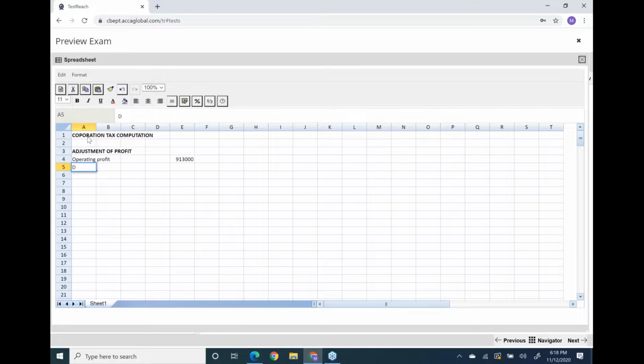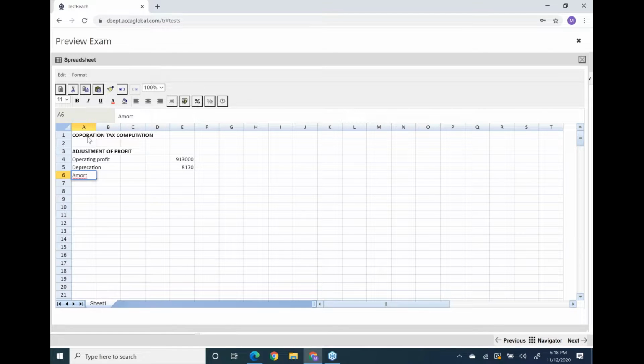Now, you remember note number one: they have already deducted accounting depreciation and amortization, and accounting depreciation and amortization are never allowed. Hope you remember.